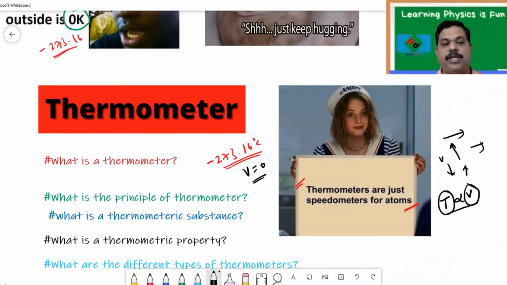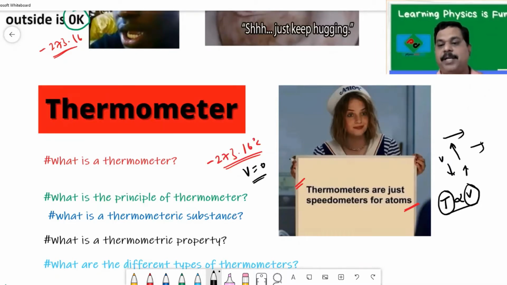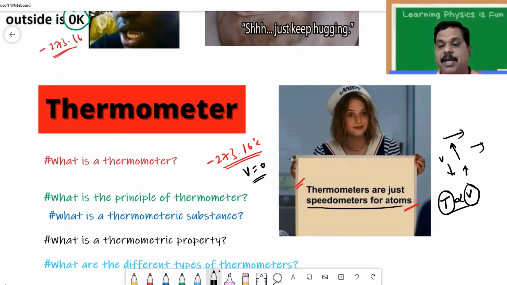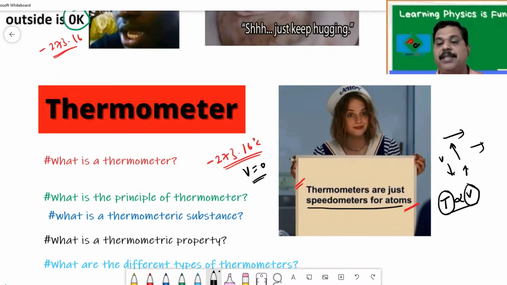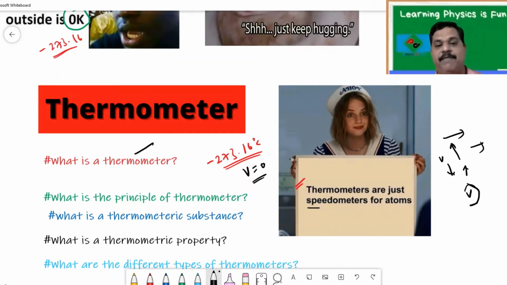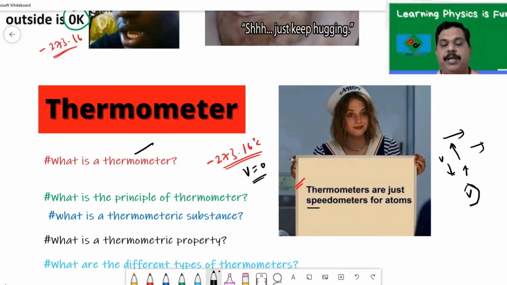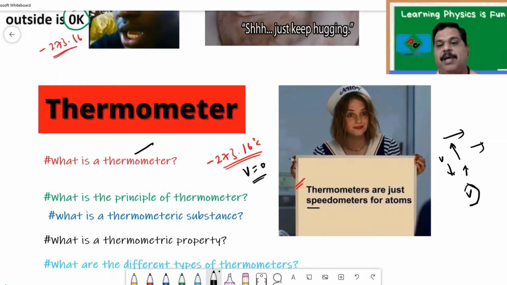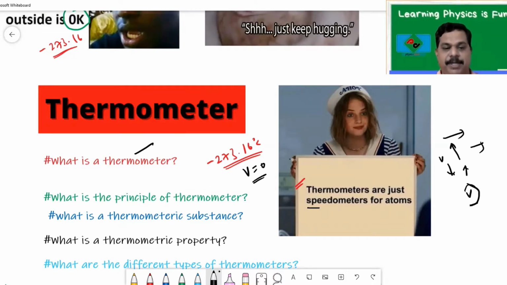So that's why we say thermometers are the instruments that measure the speed of atoms: higher the speed of the atom, higher the temperature. In other words, a thermometer is a device used to measure temperature. Just like a speedometer measures the speed of a vehicle, a thermometer measures the speeds of atoms indirectly. They're measuring temperature.